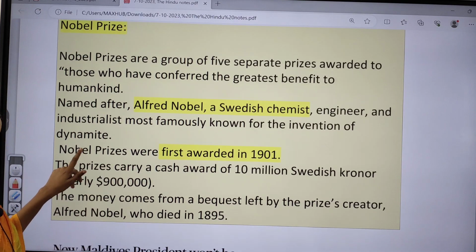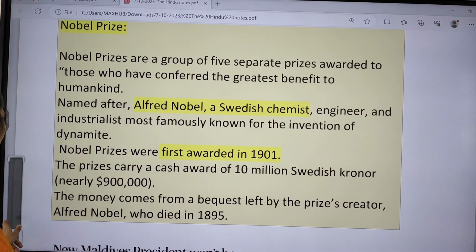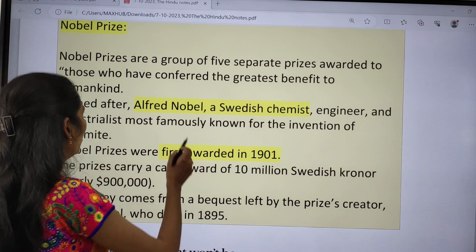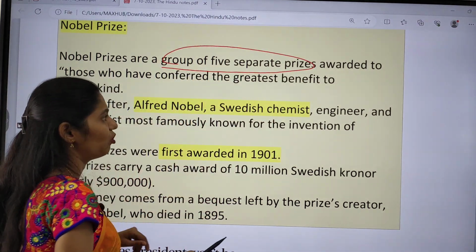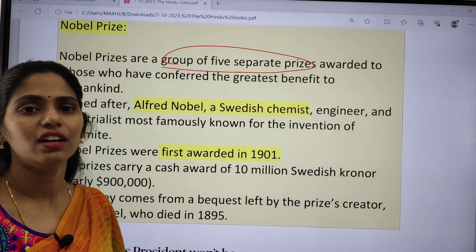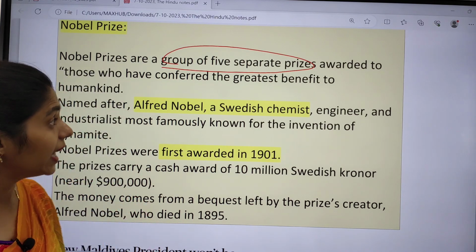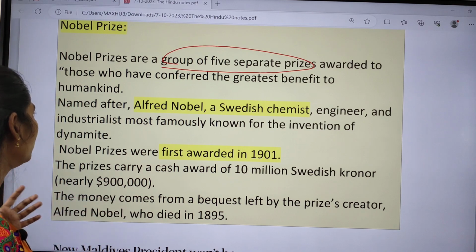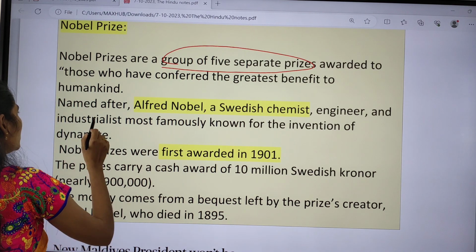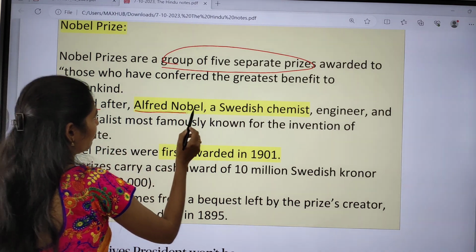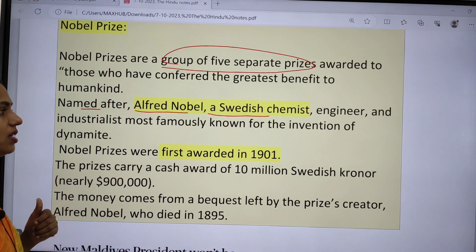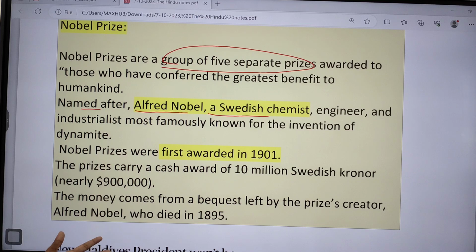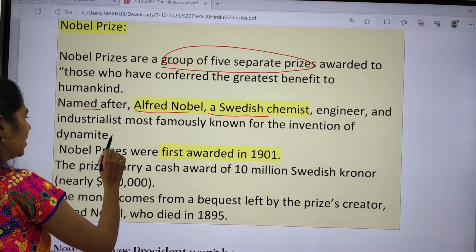Now let us see some facts regarding the Nobel Prize. The Nobel Prizes are a group of 5 separate prizes, awarded to people who have made a lot of contributions that finally benefited mankind. The award is named after Alfred Nobel, a Swedish chemist, engineer and industrialist, who was very famous for the invention of dynamite.